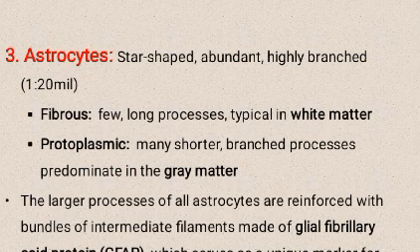The larger processes of all astrocytes are reinforced with bundles of intermediate filaments made of glial fibrillary acidic protein, GFAP, which serves as a unique marker for astrocytes, the most common source of brain tumors.